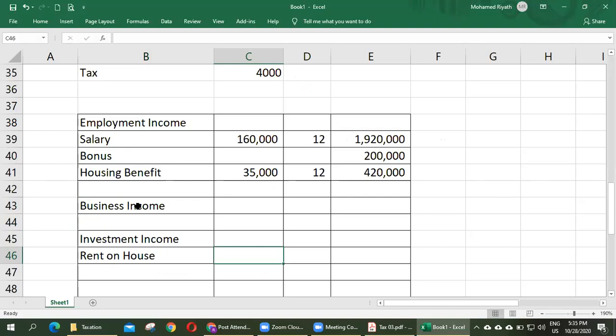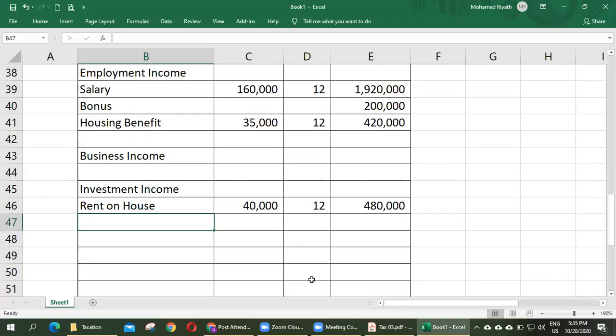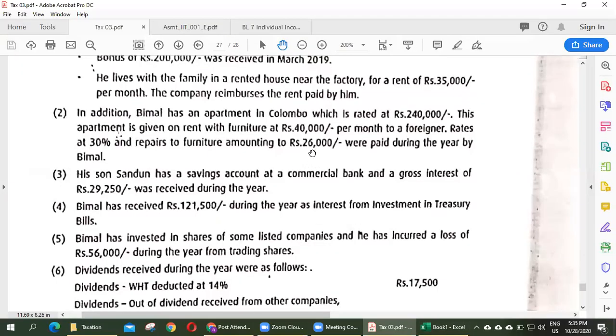How much per month? 40,000 into 12 months equals. Right. He spent some amount of money. So what is the adjustment for this? We can claim it under relief, relief on rental income.